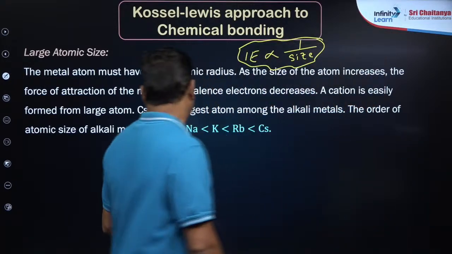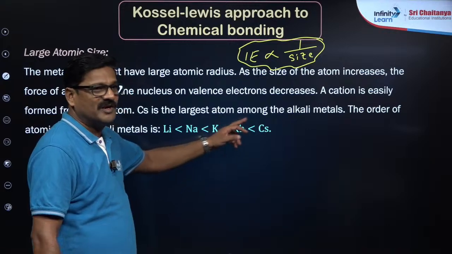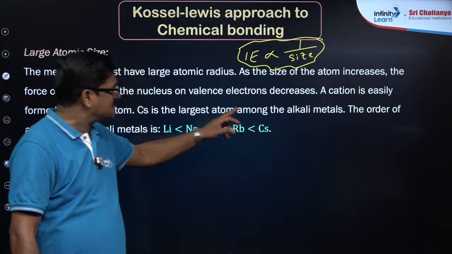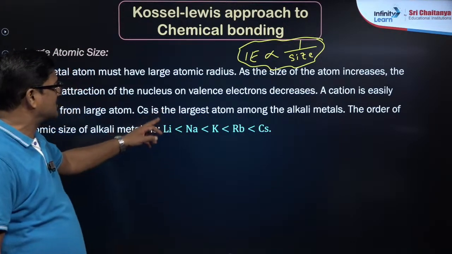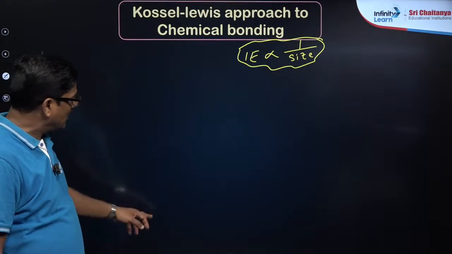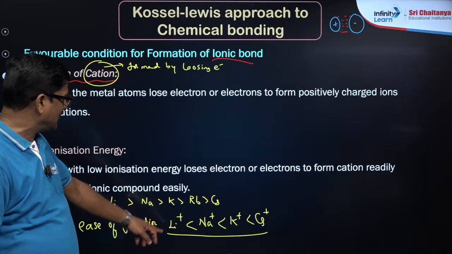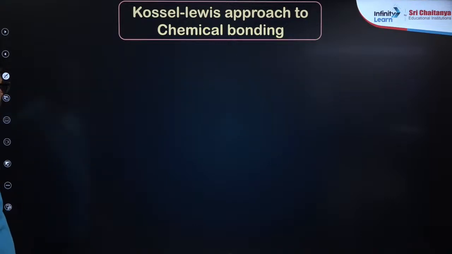So ease of formation of metal ions: lithium is less than sodium, less than potassium, rubidium and cesium. So ease of formation of cesium plus is greater than rubidium plus, greater than potassium plus, greater than sodium plus, greater than lithium plus. We have seen that logic, but the same thing is given here. Now let's talk about some more points.